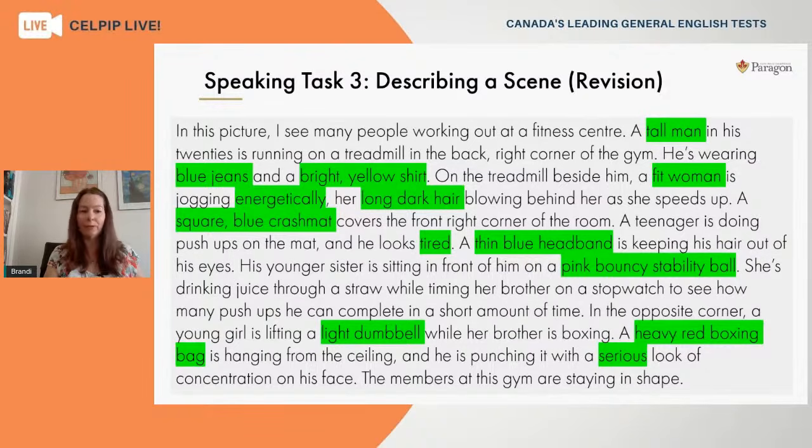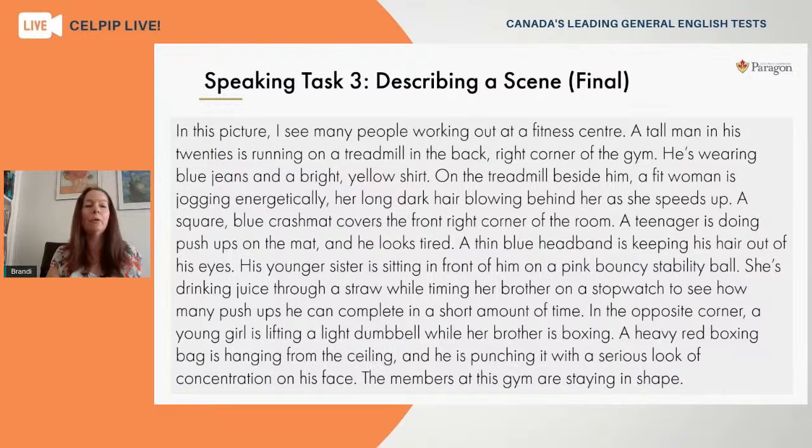So when you've workshopped your response, you've corrected any grammar mistakes maybe that you've seen, you hopefully eventually will come up with a final transcript that has been improved. Okay, and again, it takes time to do this. You might spend a good half hour or more looking at your transcript and finding ways to improve it.